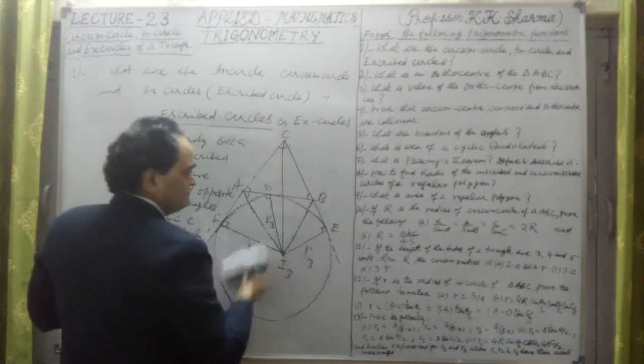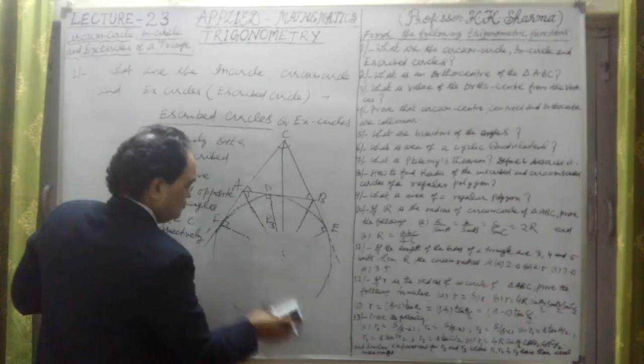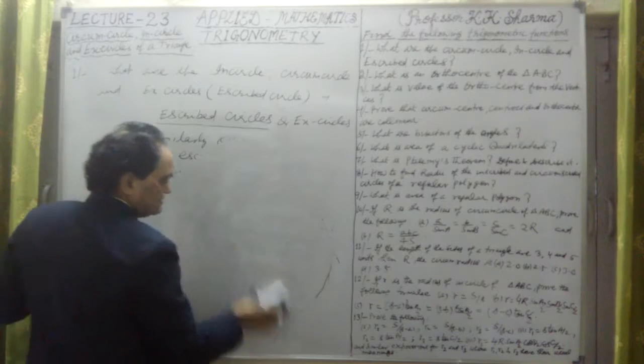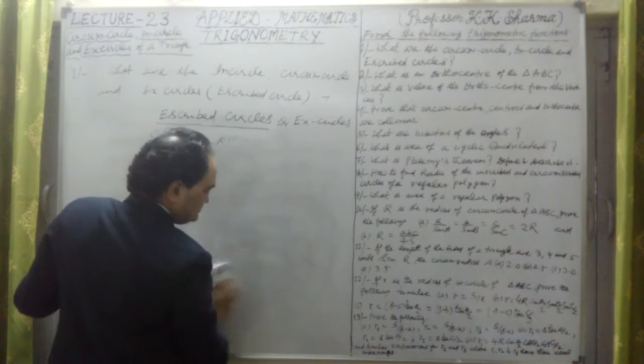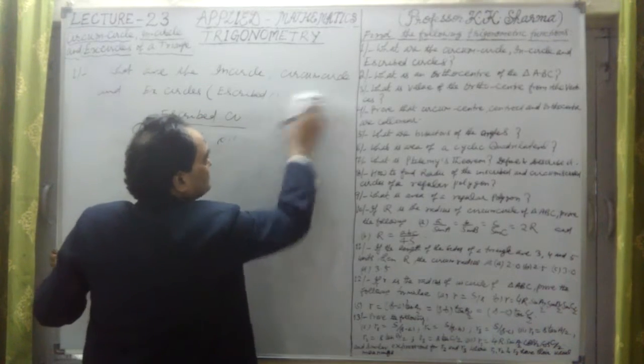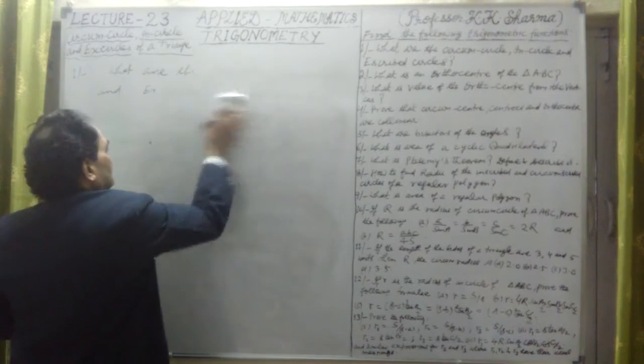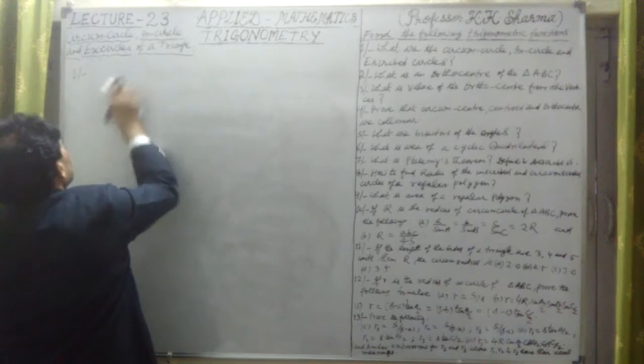First let me describe these circles. So all these circles, in-circles, ex-circles and circumcircles have been defined or described. Now let me take what the formulae based on these are.